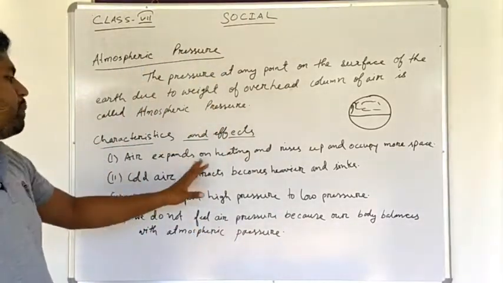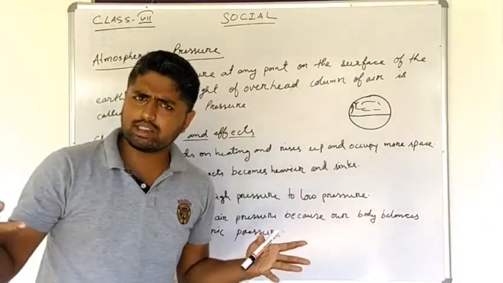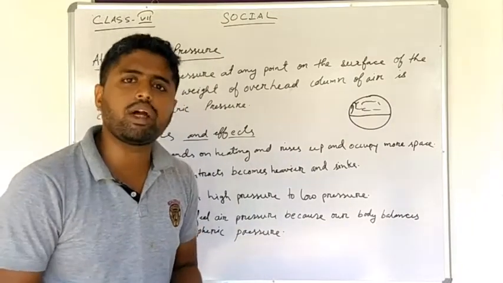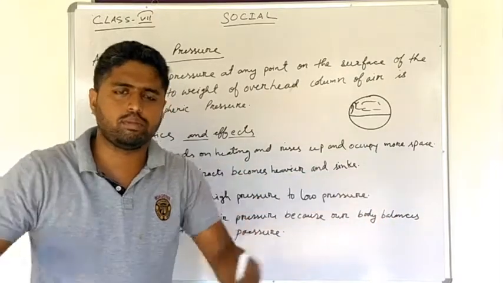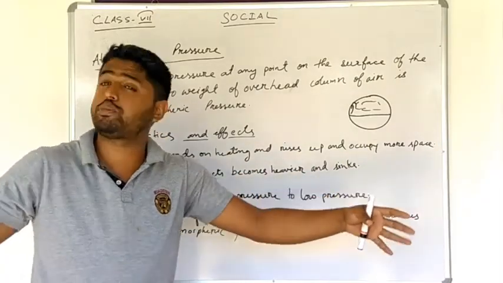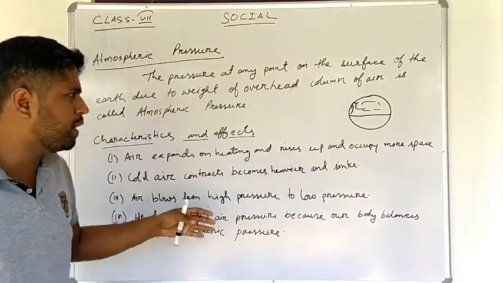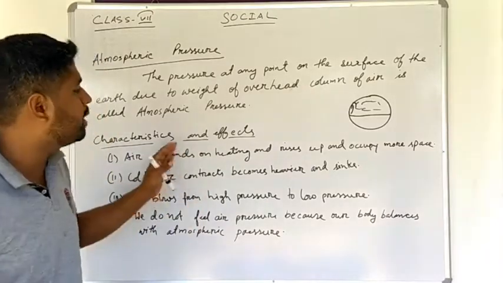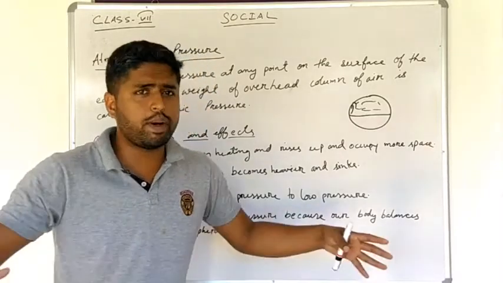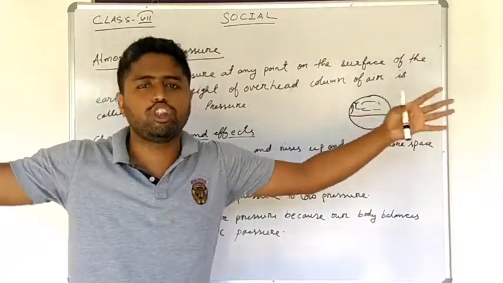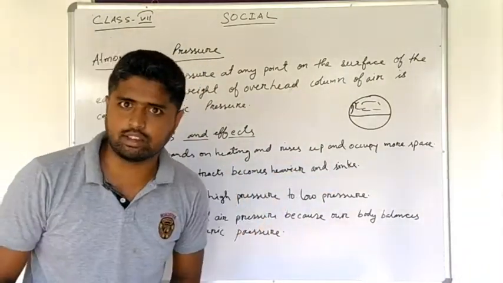Air expands on heating, rises up and occupies more space. That means whenever the air gets an enormous amount of heat, it becomes light and expandable. That means it occupies more space. The more the air gets heated, the more space it takes. As soon as the air gets heated, it moves and rises up. Secondly, cool air contracts, becomes heavier and sinks.